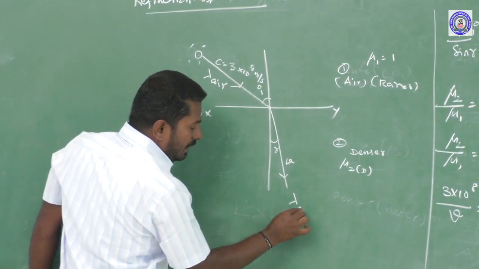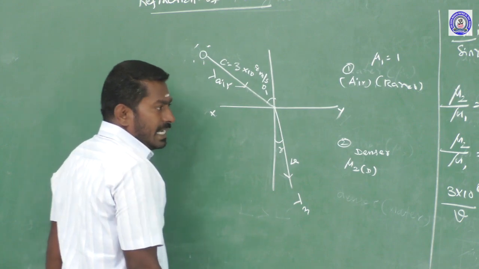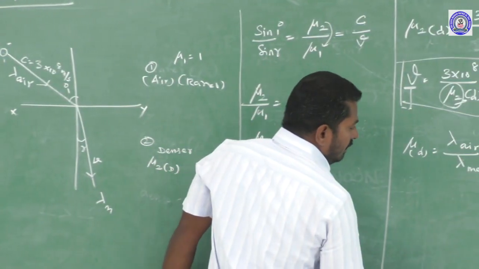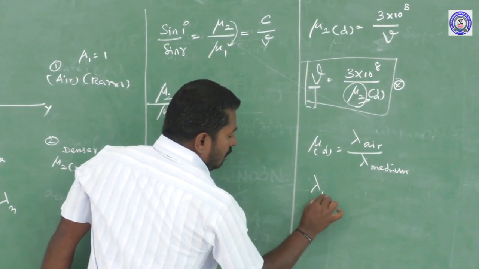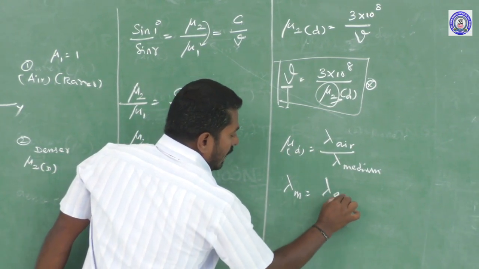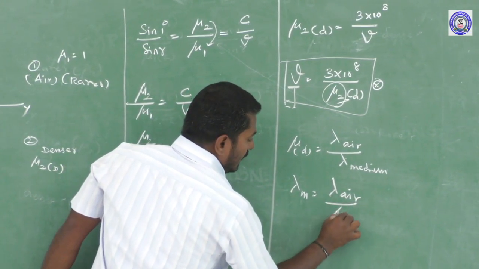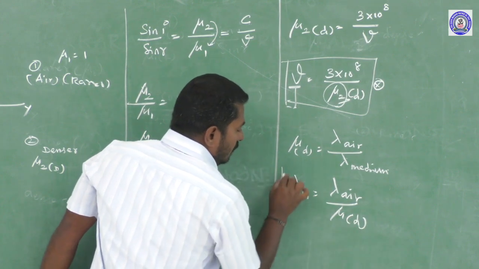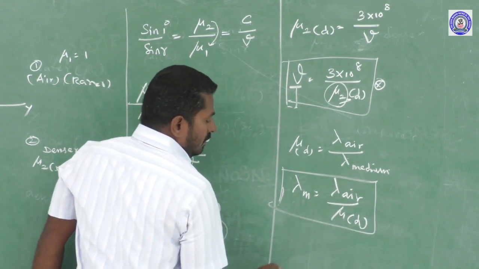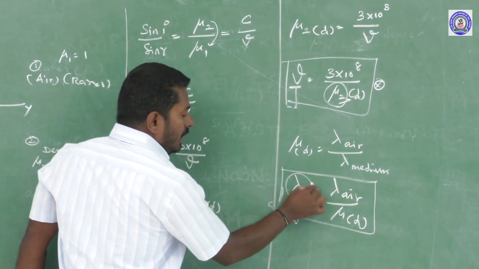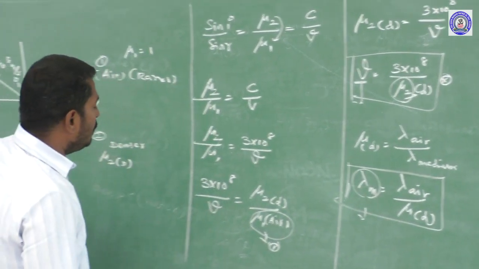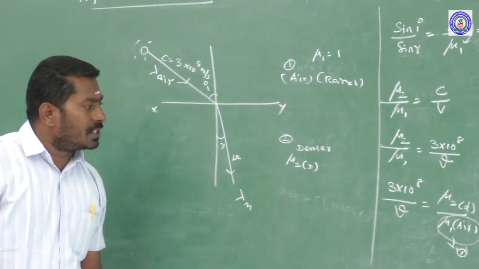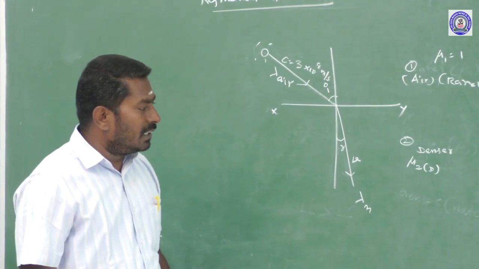Inside the denser medium the wavelength is lambda m. So from this equation, the wavelength of light in the medium is equal to lambda r divided by the refractive index of the denser medium. This is another important expression, which we use to measure how much the wavelength of the light wave is reduced inside the denser medium: lambda m is equal to lambda r divided by mu.